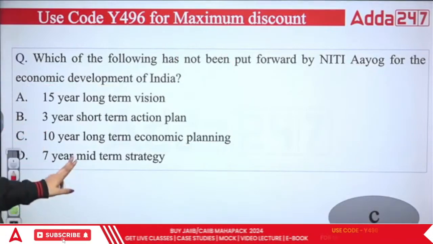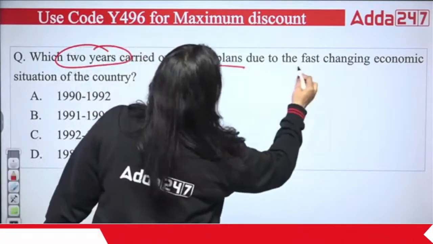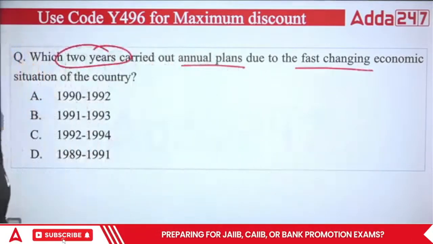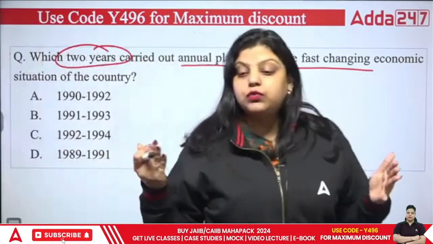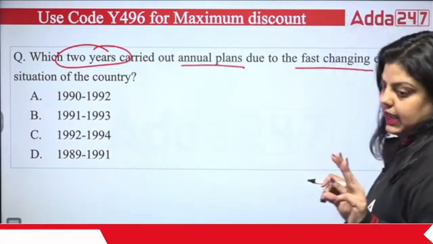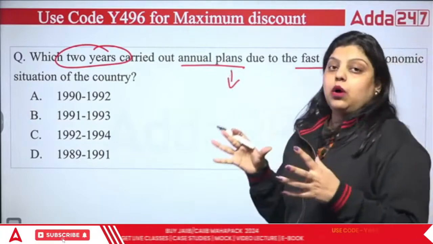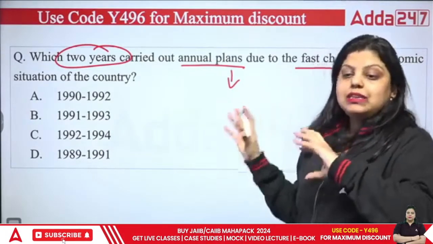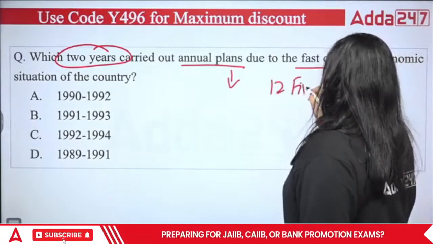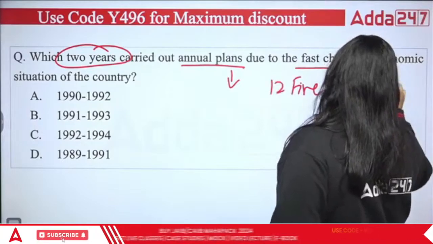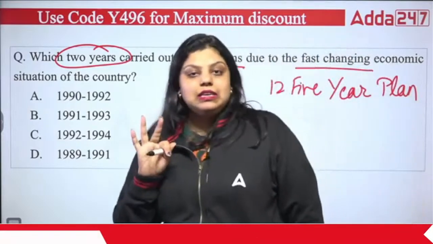Okay. Now, the second question is asking which 2 years carried out annual plan due to the fast changing economic situation of the country. So when we talk about the gaps between the 5-year plans, we have seen 3 gaps in the 5-year planning. So annual plans were introduced in the economy by removing certain years of 5-year planning. We have 12 5-year plans in the country. Total 12 5-year plans have been created. And when we talk about the 12 5-year plans, they have 3 gaps in them.